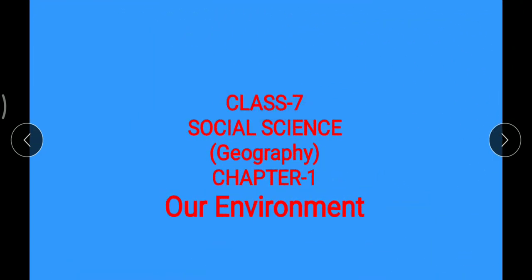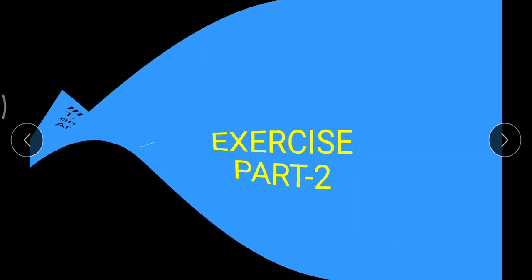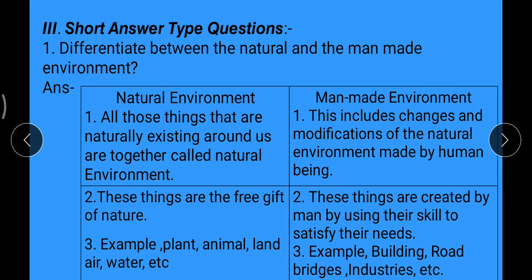Class 7 Social Science Geography Chapter 1 Our Environment. Today we will discuss the exercise part 2 of this chapter. Here first is a short answer type question: differentiate between natural and man-made environment.